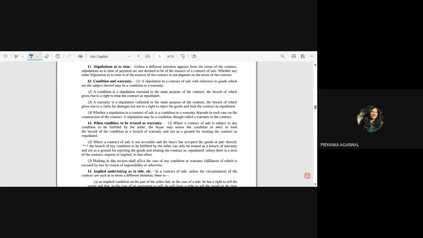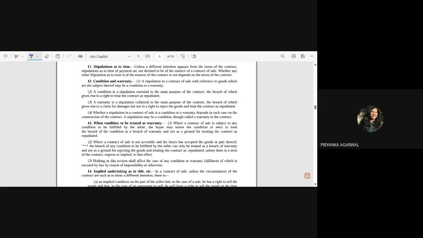In that, you have also made one statement. So this is also a stipulation, and if it is violated by the seller and he has provided you a Nano car, which is obviously not suitable for your travel agency purpose, the buyer can repudiate the contract.